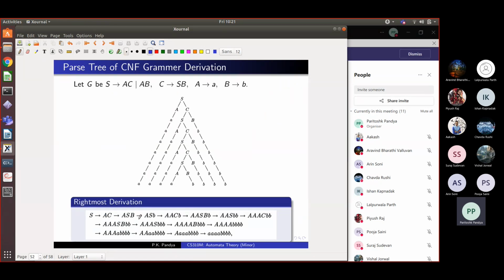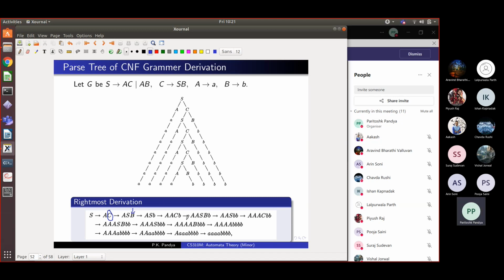You can also do rightmost derivation. So here I will pick the rightmost non-terminal and apply the rule to it. So I've got S goes to AC, but now I choose to open up this C. And C goes to SB, so I'll get ASB. Now I choose to open this B. And B always goes to small b, so I'll get AS small b. So like that, I always rewrite the rightmost non-terminal and I still get the same string. As I said, the order in which you open the non-terminal and rewrite it does not matter in context-free grammar. You can get the same string.